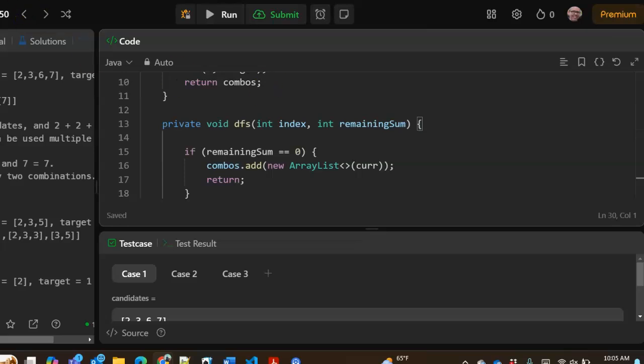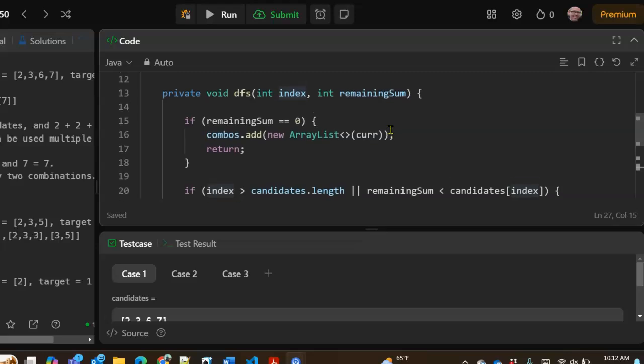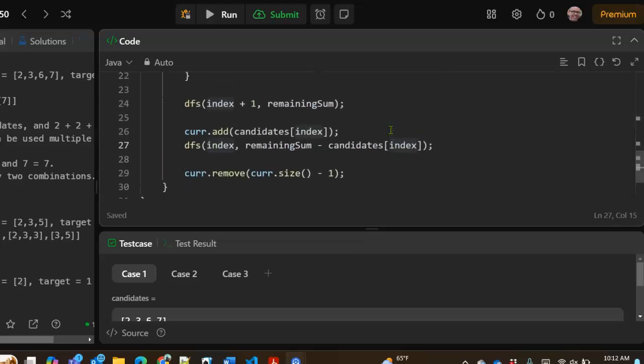So let's kind of walk through. I think it has to be in a slightly different order here than the combinations, but it looks right. We're going to do depth first search. We're going to put the number in there. We're going to go to the next number.